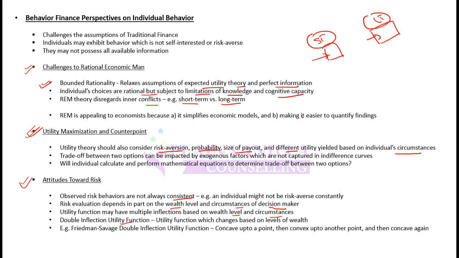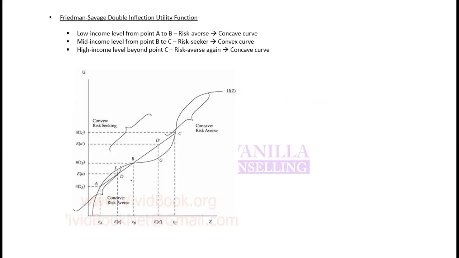It says that investors' utility function can change over time. For example, maybe initially he is risk averse, but later he becomes risk lover, and then again he becomes risk averse. So his utility function can have multiple inflection points through which his risk profile will be changing.